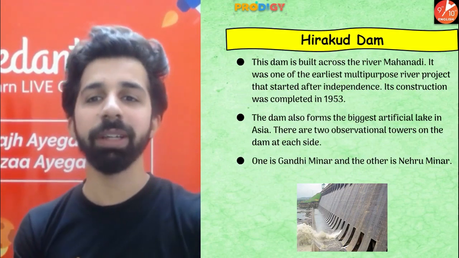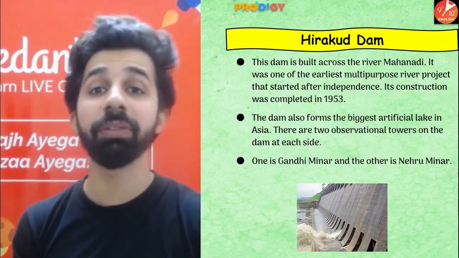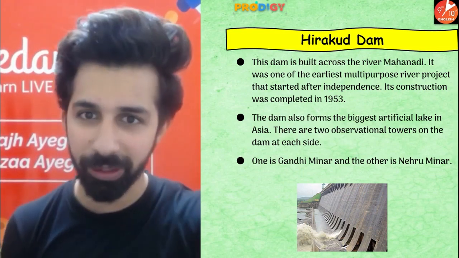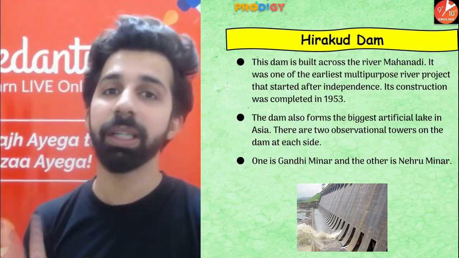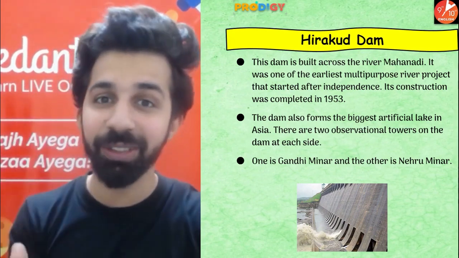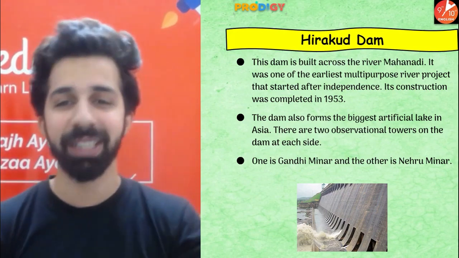Okay, one more dam we have is the Hirakud Dam. Guys, this dam is built across the river Mahanadi and it was one of the earliest multi-purpose river projects started after independence. Its construction was completed in 1953. The dam also forms the biggest artificial lake in Asia. Yes, a very important feature you guys can remember.